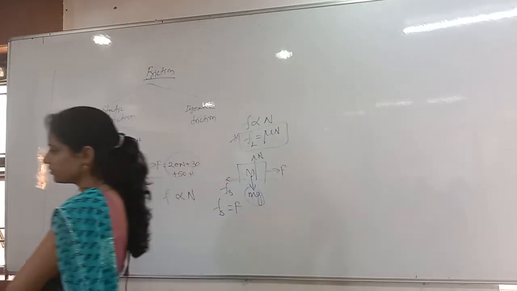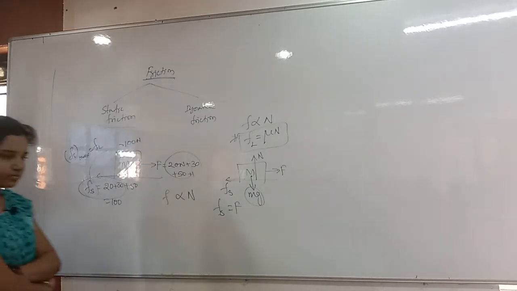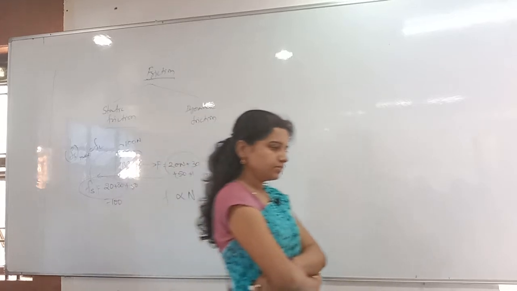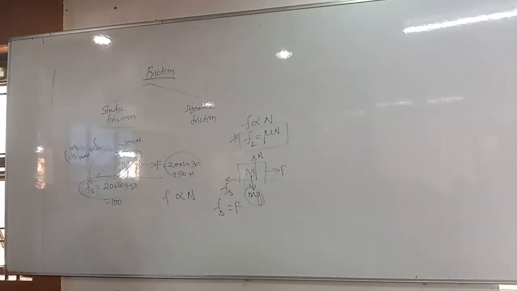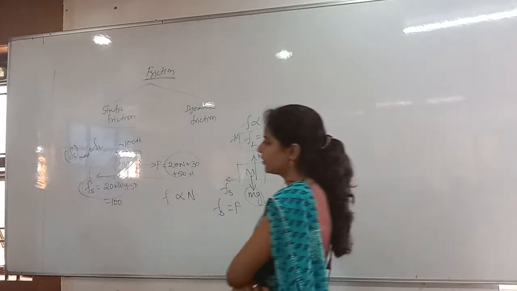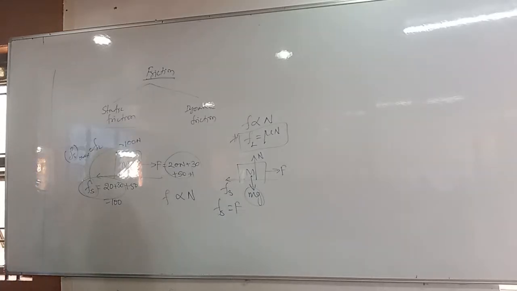Next, limiting friction: friction between the surfaces when the body is just about to move.